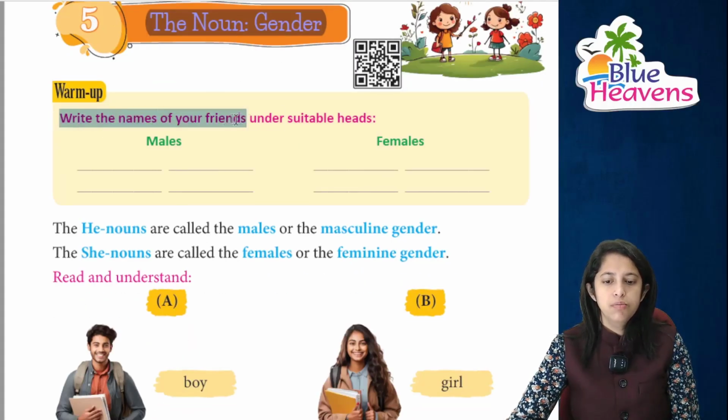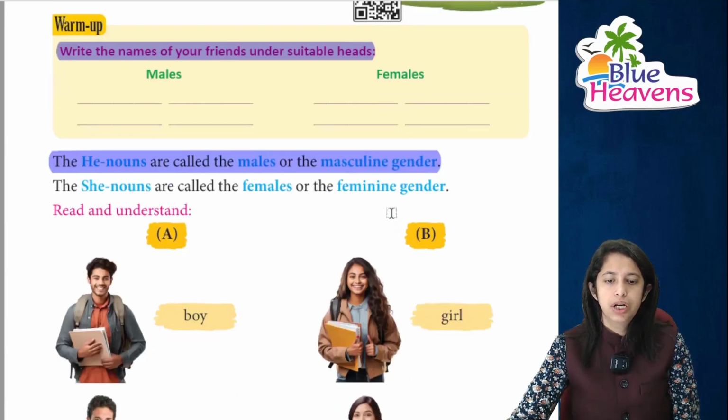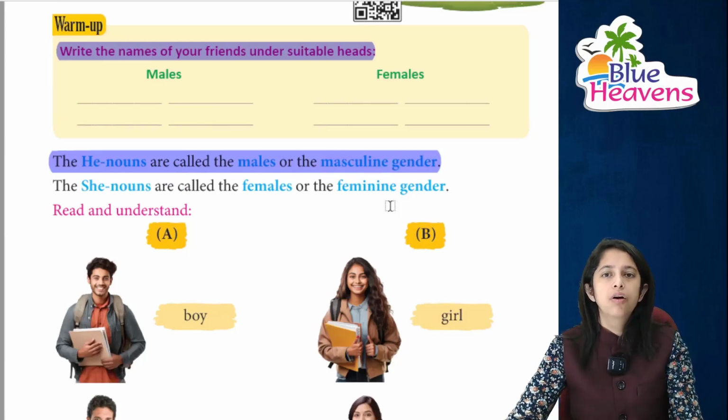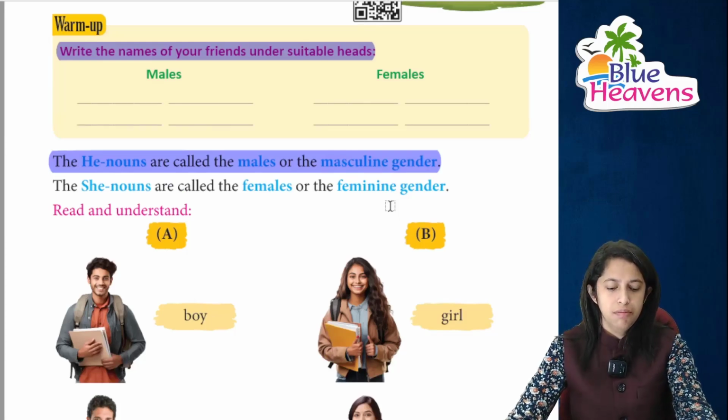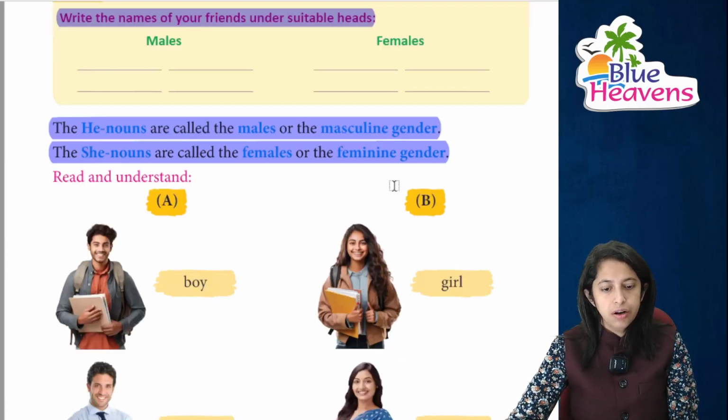You have to write the names of your friends under suitable heads. Like male friends आपके कौन हैं, female, उनके नाम आप लिख दीजिए. So the he nouns, they are the males, or you can say they are masculine gender. मतलब he वाले जो लोग होंगे वो हमारे लिए क्या होंगे, males होंगे, and they are masculine gender, right? And the she nouns, they are the females, और वो female है इसलिए वो feminine gender होंगे, right?